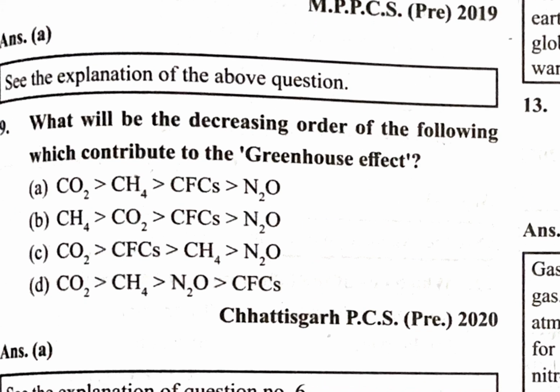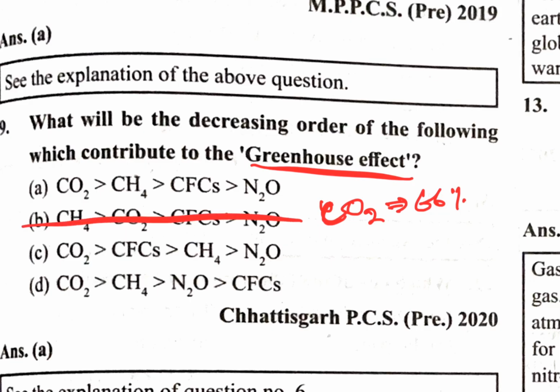Okay, go further. What will be the decreasing order of the following which contribute to the greenhouse effect? First of all, we have to find which is highest. Carbon dioxide, which is 66%. So this option cannot be right, because carbon dioxide is in the middle.